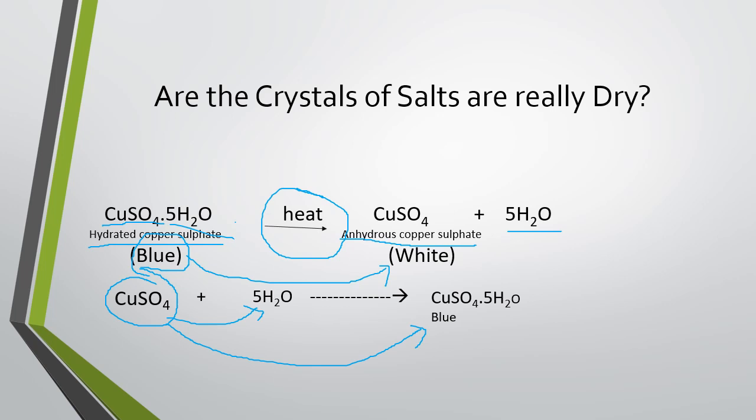That means through this experiment we can show that copper sulfate seems dry, but actually it is not dry. It has 5 molecules of water bonded with each molecule. So we can say finally, all salts are not really dry. They seem to be dry, but they are actually not dry. They have some water molecules in their molecular formula.